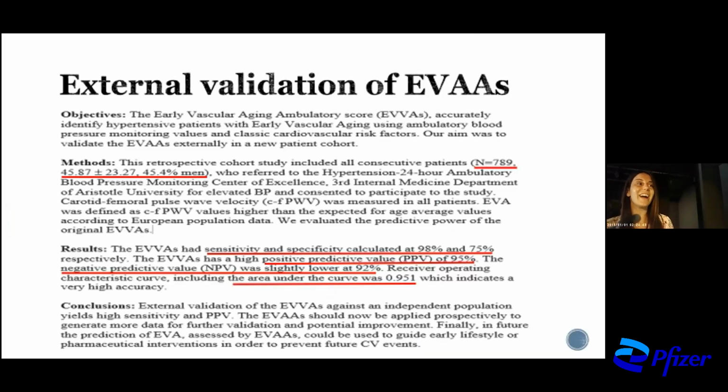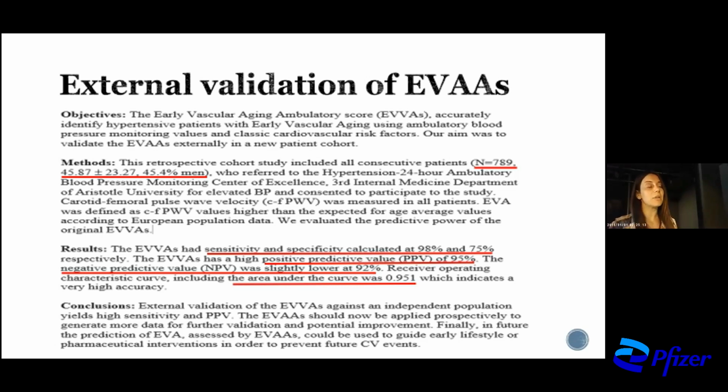And I'm very happy to announce for the first time the external validation of early vascular aging ambulatory score. And I'm also happy because all these years, the years lost during COVID, we didn't lose the research years from our center. And we had the luck to include 8,000 patients who referred to our clinic in order to have the external validation of early vascular aging ambulatory score.